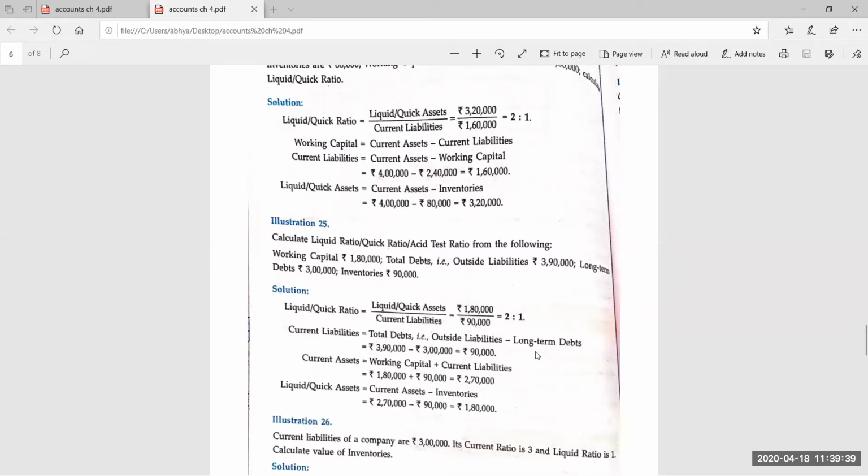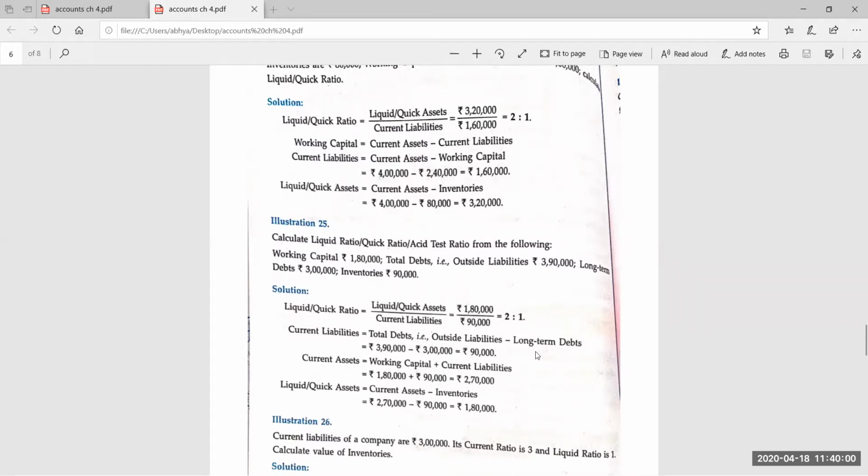Current liabilities are given, students. Here I am giving you some hints. And current ratio is given. So what can we find out? Just give me your answer in chat. What can we find out by these two figures, current liabilities 3 lakh and current ratio 3? Current assets.